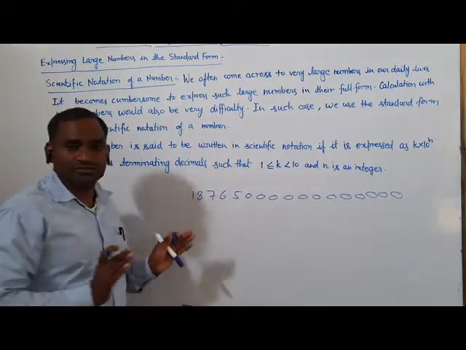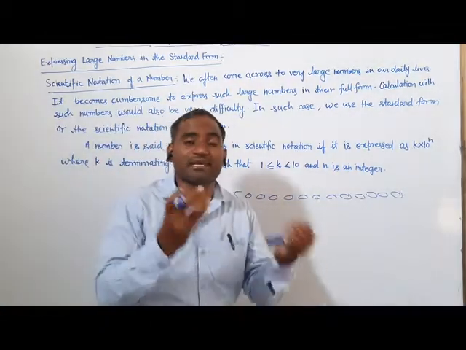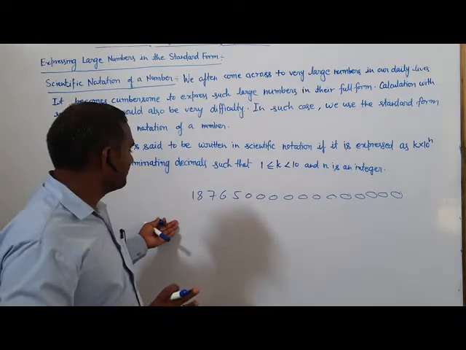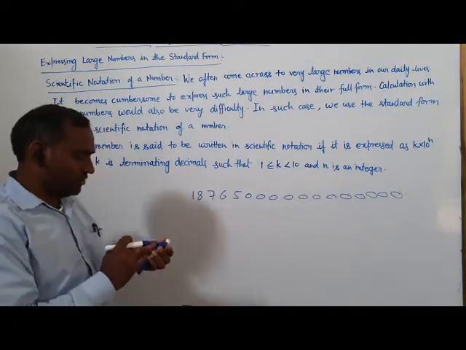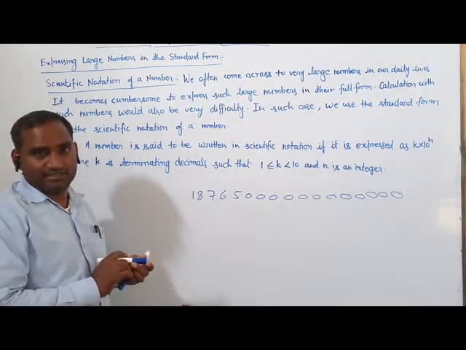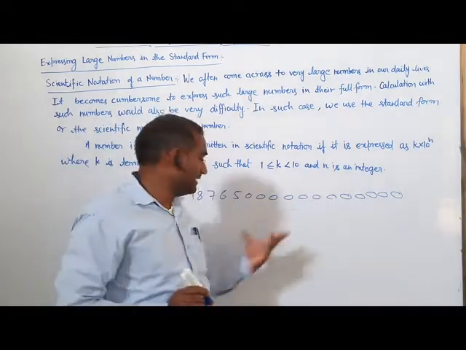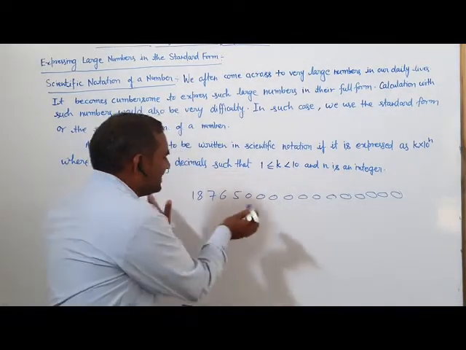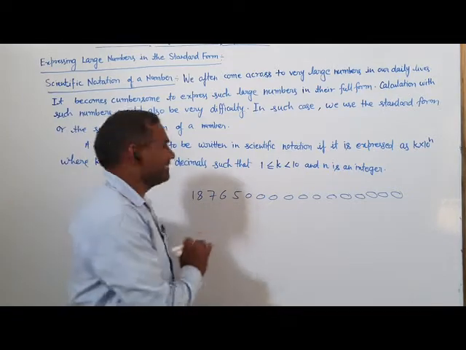Scientists created a method to express large numbers in standard form. Here we have to study how to express very large numbers in standard form, because it is very difficult otherwise.